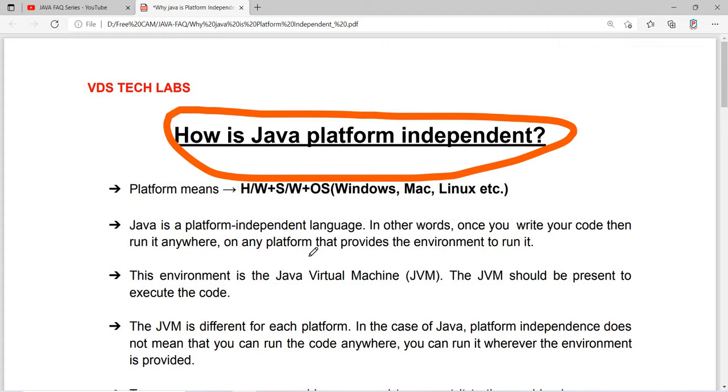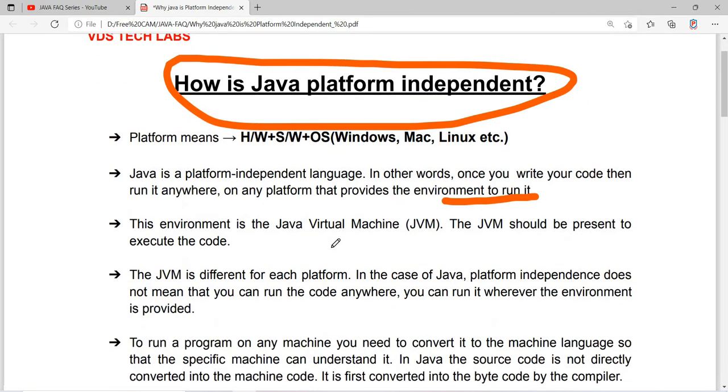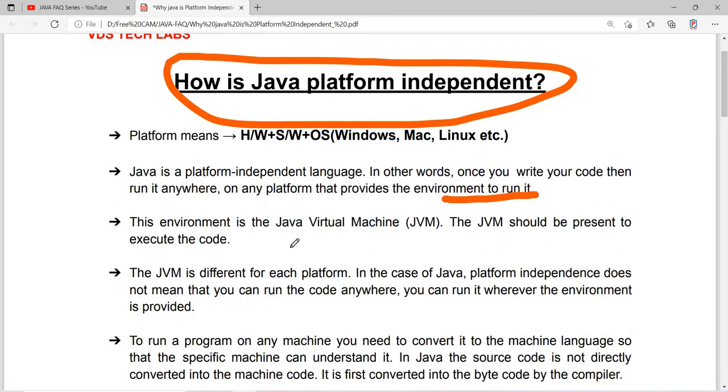In other words, once you write your code, you can run it anywhere, on any platform that provides the environment to run it. The environment in Java is the Java Virtual Machine, JVM.